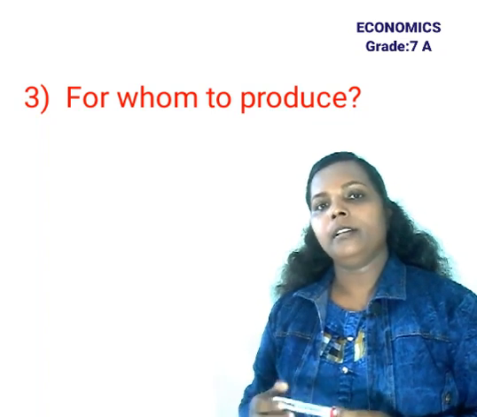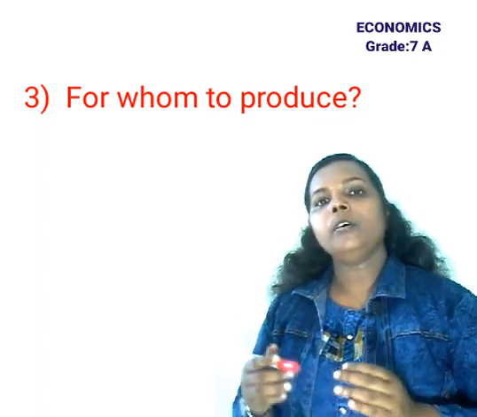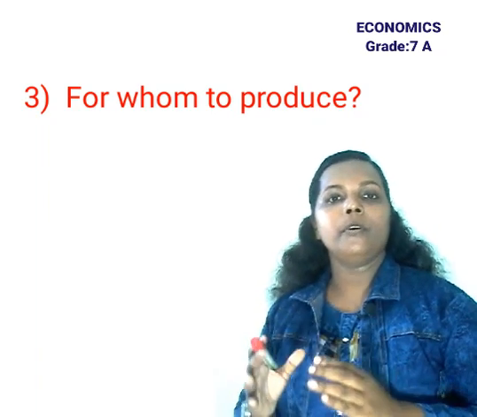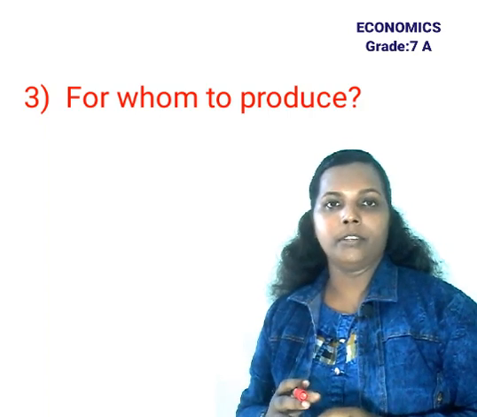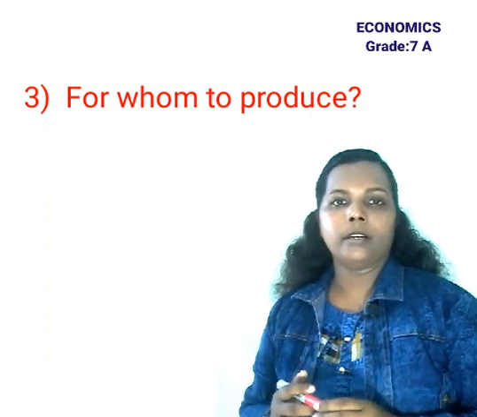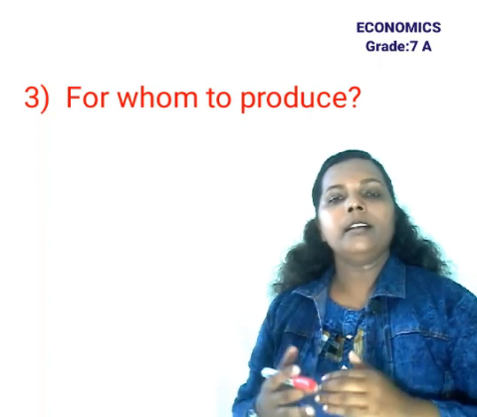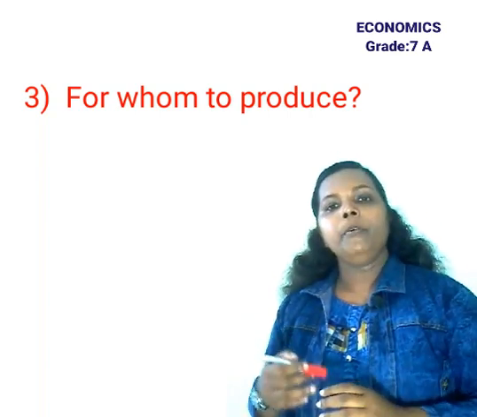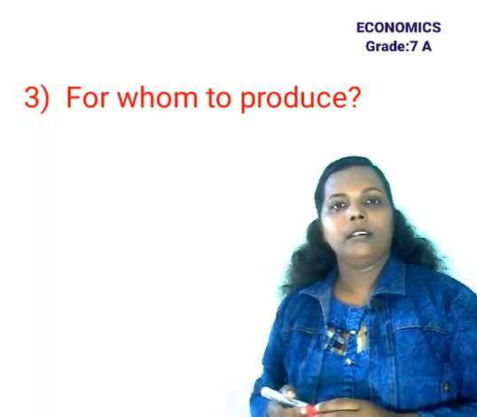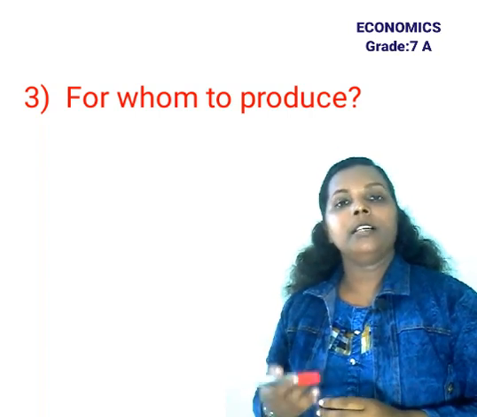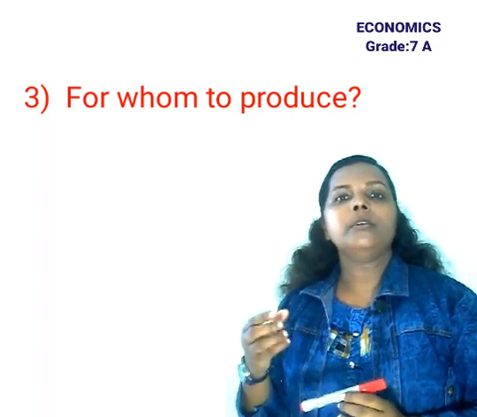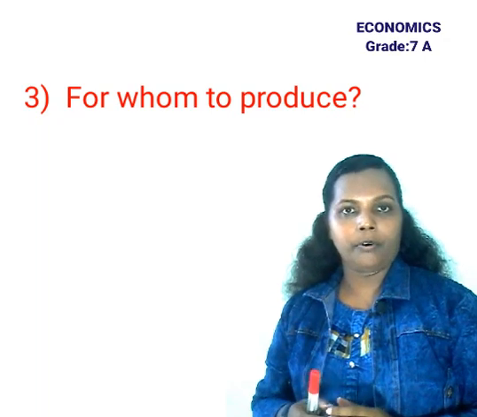Say for example, in one country there is a large teenage group. In such a situation, the country will focus on the production of goods and services mainly for that particular age group. So the country should face the problem of for whom to produce. Before allocating the resources, the organization or the government should think about which type of consumers these goods and services are being produced for, then it would be effective.